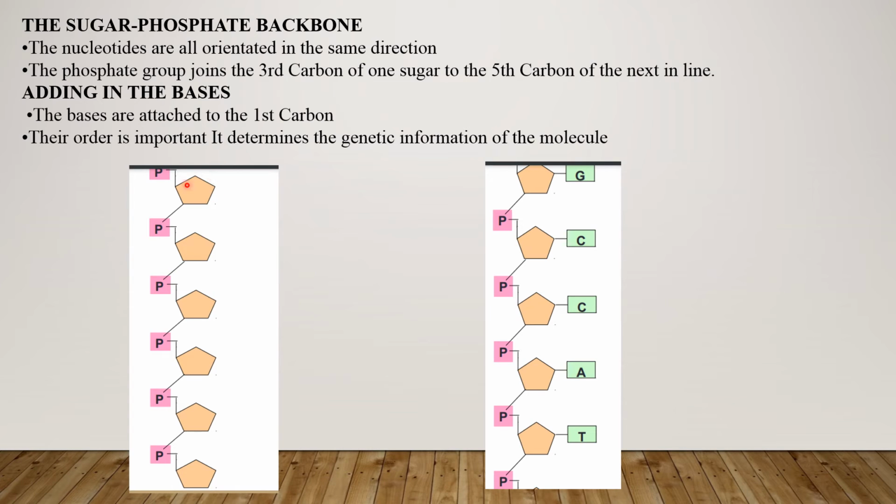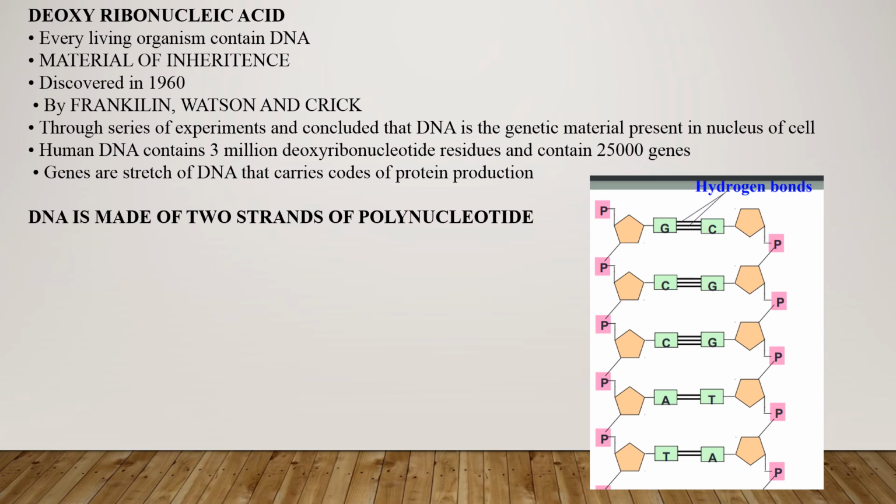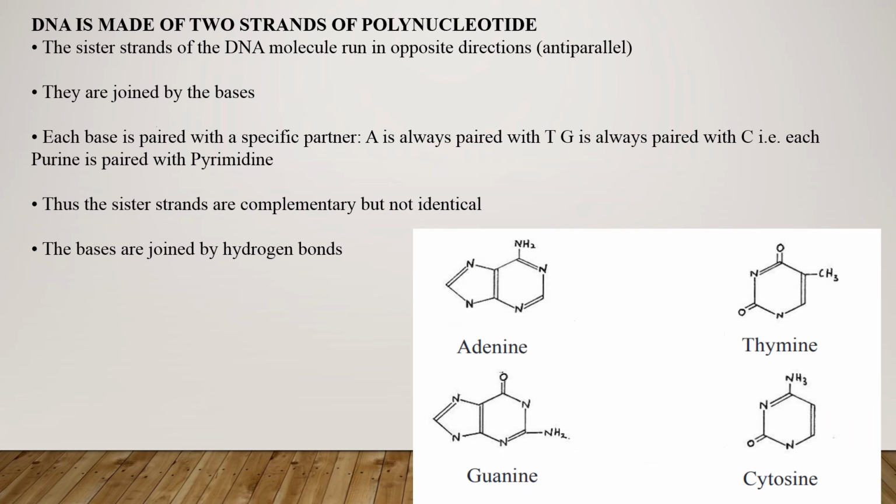So the backbone of DNA is formed by the sugar and the phosphate group. Then after that the bases are added, which are oriented toward the center. The bases are attached to the first carbon atom of the sugar, and this order is important, and this order also determines the genetic information of a molecule. Just like this, they are joined by the bases, by hydrogen bond formation.